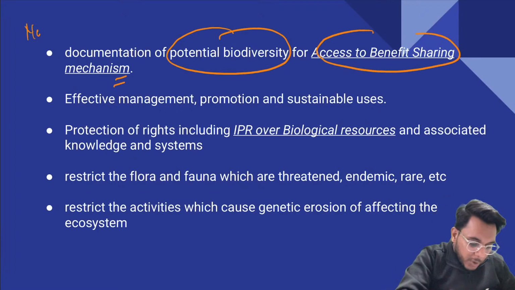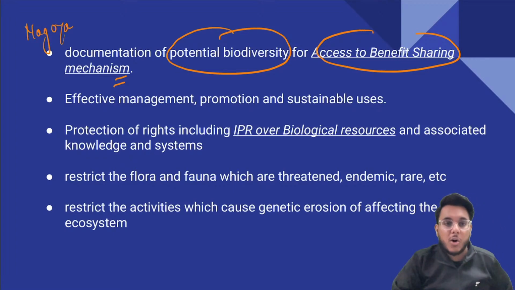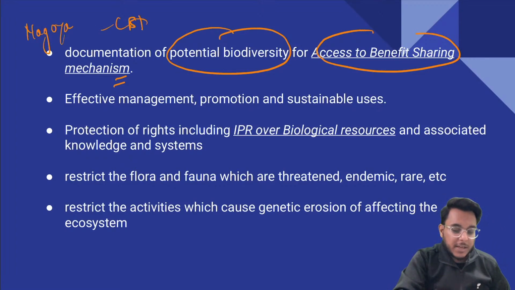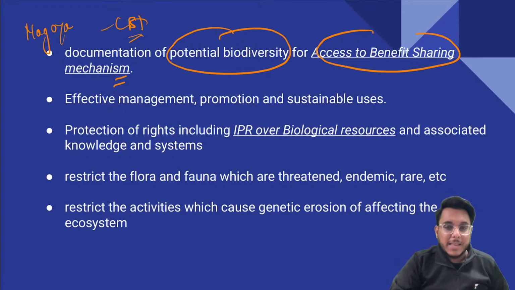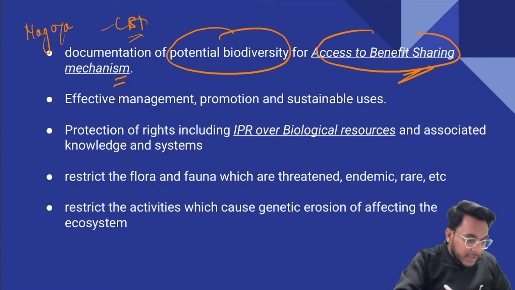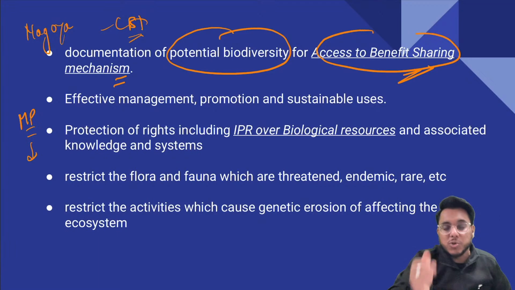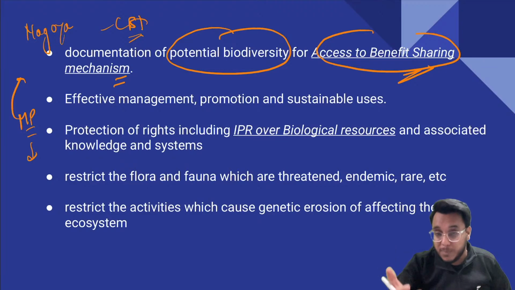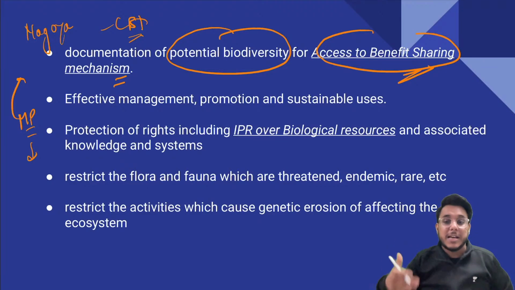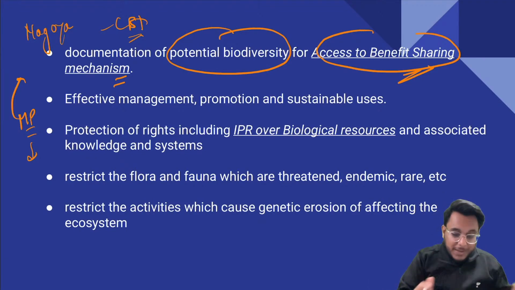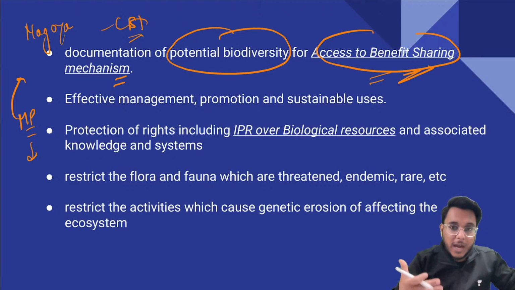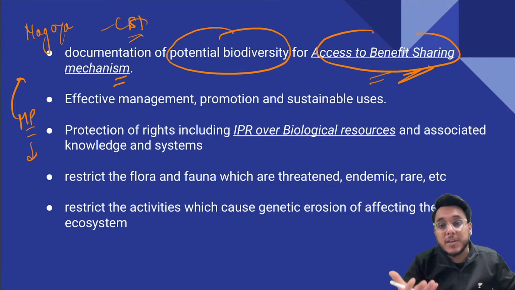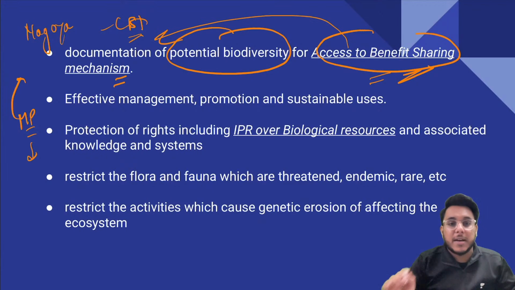Now, we have the Nagoya Protocol of the CBD, the Convention on Biological Diversity. Under the Nagoya Protocol, it is provided that if any benefit is accrued out of biodiversity, suppose there is a medicinal plant that can be used for the treatment of cancer, this benefit needs to be shared with everyone, other organizations, other agencies, even other countries. Now, how do we know or share this benefit? For that, we need information, and that information can be documented in the PBR.